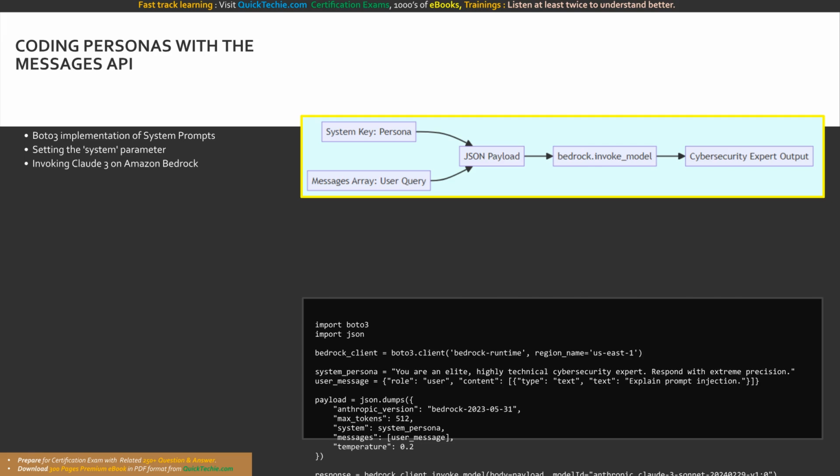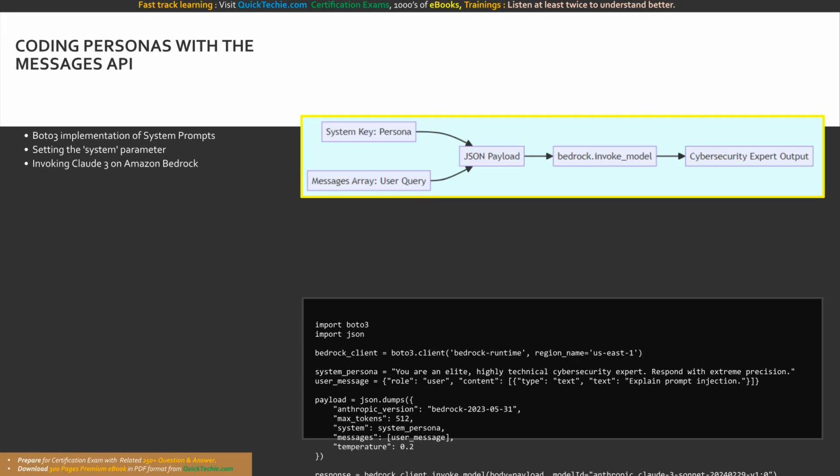We then insert this directly into the system key at the root of the API payload, completely separate from the messages array. This separation mathematically enforces the hierarchy of instructions within the Claude model architecture. The model treats the system key as its fundamental identity parameter.